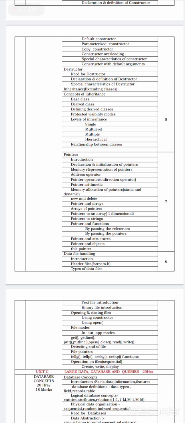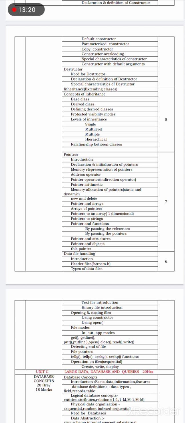Now we are going to study the inheritance concept in detail. What is inheritance? What is a base class, what is a derived class, how these are derived, what are the various levels of inheritance, that is the types of inheritance, and the relationship between these classes.